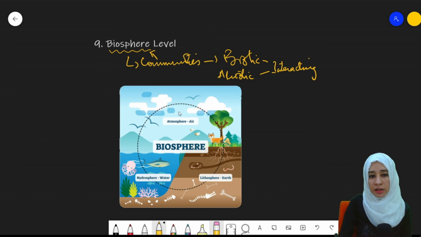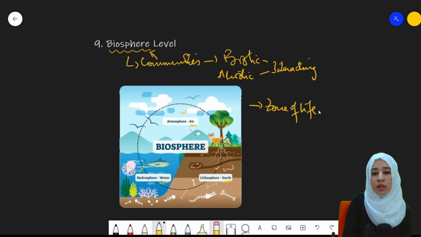For example, atmosphere, hydrosphere, lithosphere. Atmosphere includes air, hydrosphere includes water, lithosphere meaning earth. These will all combine to form the biosphere. In other words, we can say that where there is a zone of life on earth, that place will be known as the biosphere.